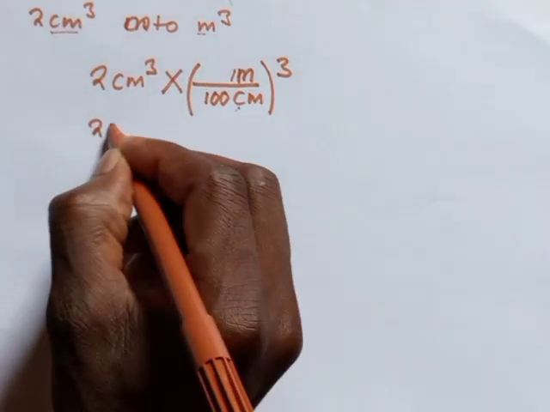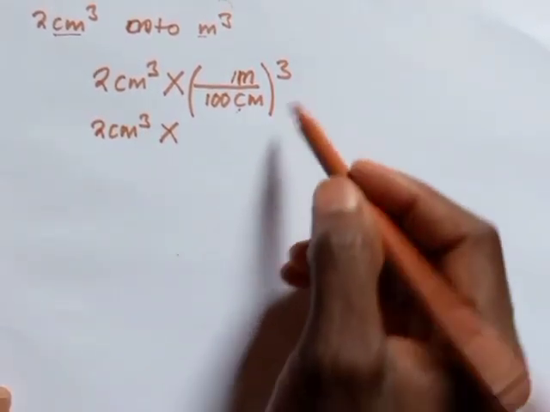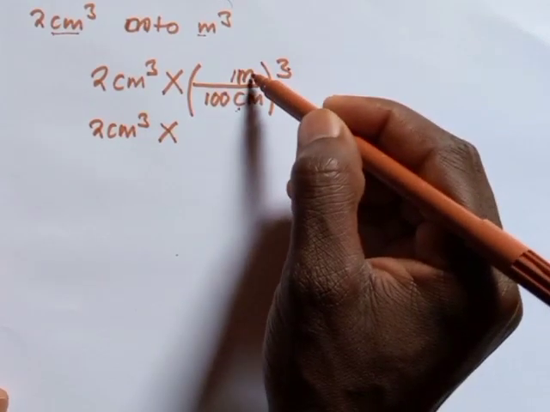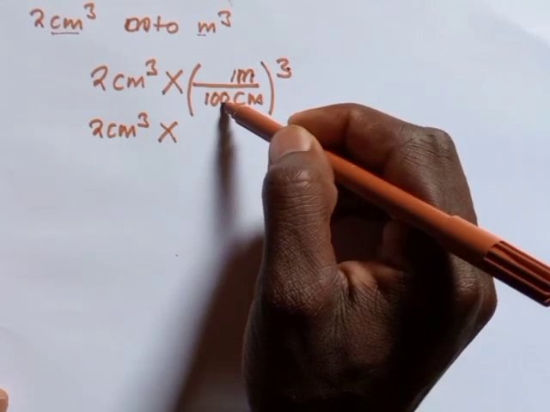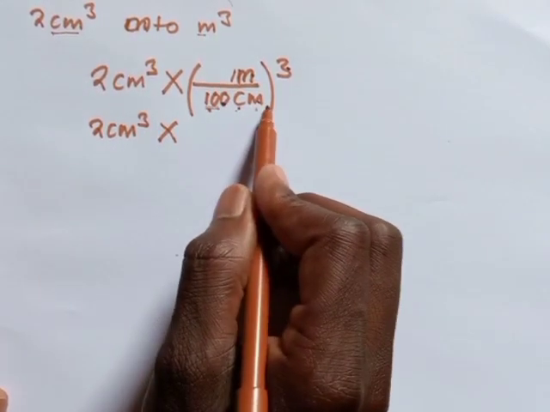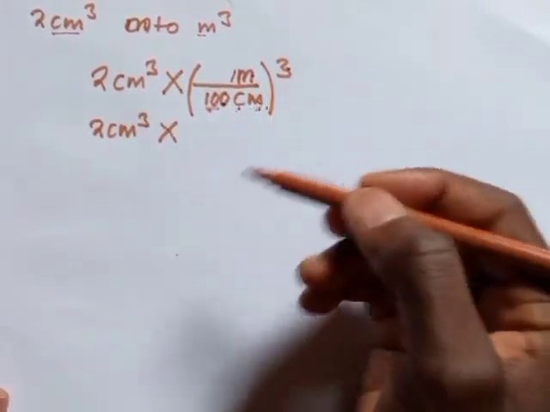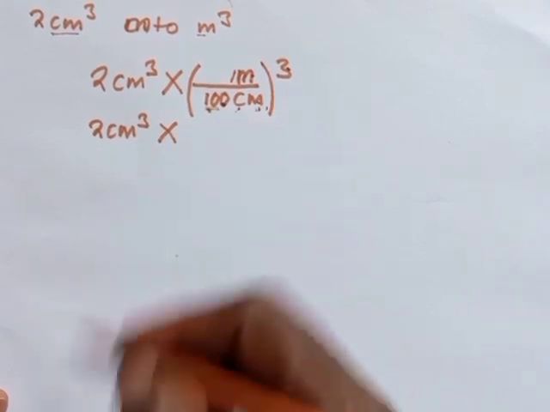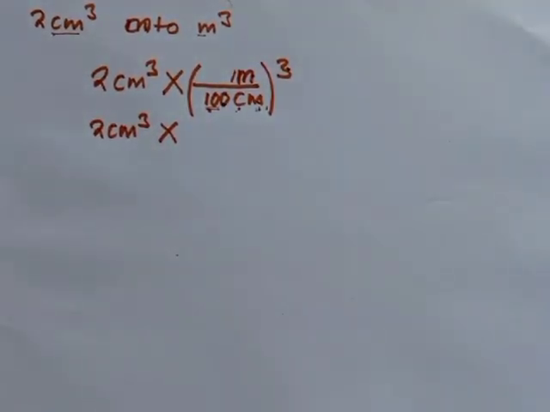So we are going to have 2 cubic centimeters multiplied by, remember this has to be both on the part of this, it has to be on the part of that, and also 100. Why? Because there is a multiplication between 100 and centimeters. So if you make the whole lot of the down part be raised to the power of 3, meaning that 100 has to be raised to the power of 3, and also centimeter has to be raised to the power of 3.